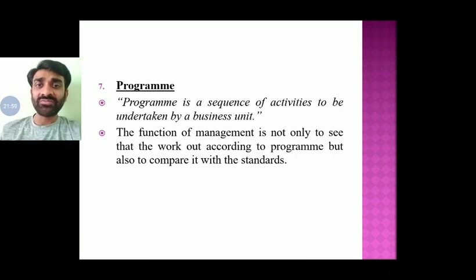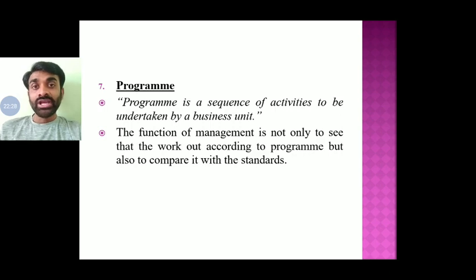So the function of management is, whatever things they have assigned, they are not only going to see that, but also supervise them, and if any corrective actions need to be taken, they are going to take them. Whether the objective that has been set is being achieved accordingly will be checked with the help of the program.